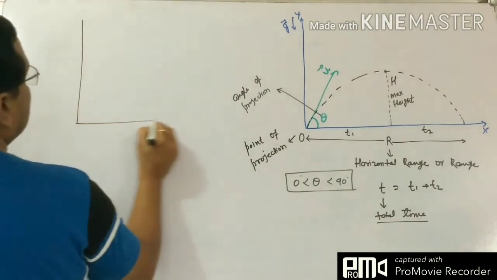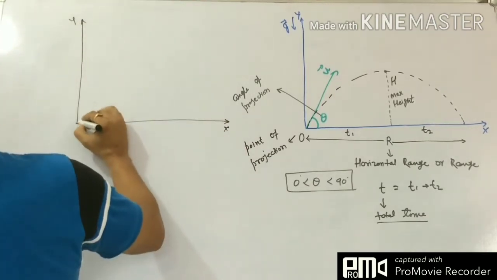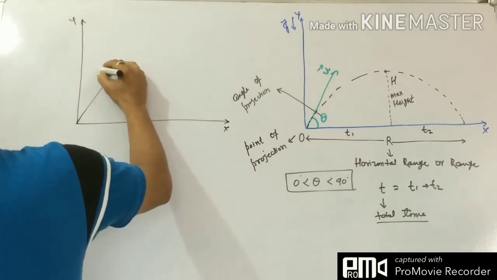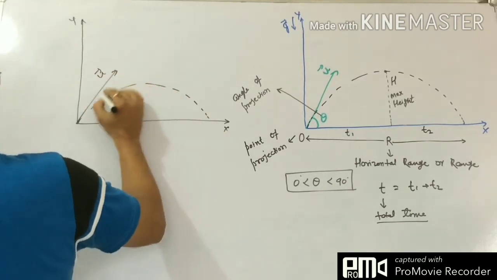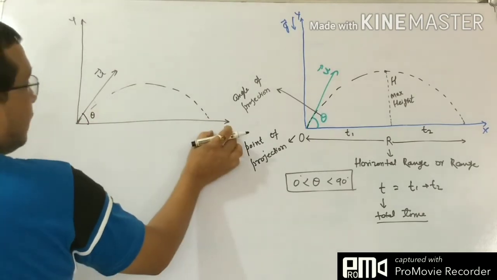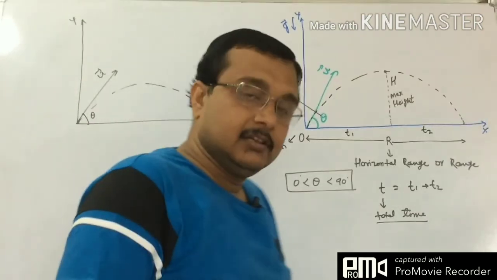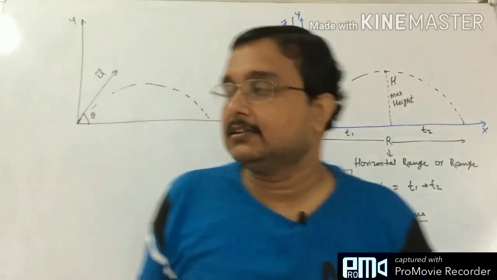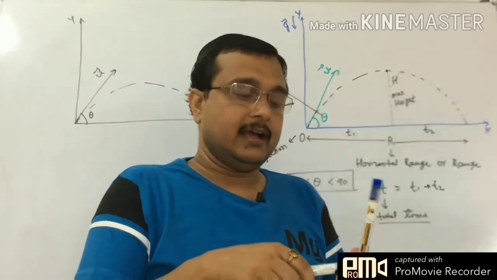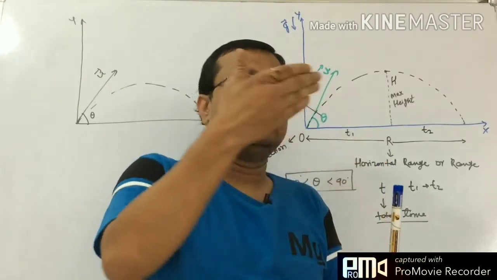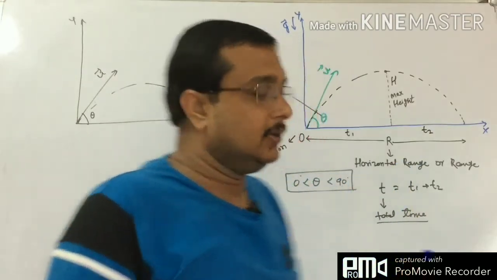Now it is an example. We can draw freely because we must have the practice. This is our u, this makes an angle theta, like this. This is our x-axis and this is our y-axis under the gravity. X and y are both perpendicular to each other. Take the x-axis horizontal and the y-axis vertical.